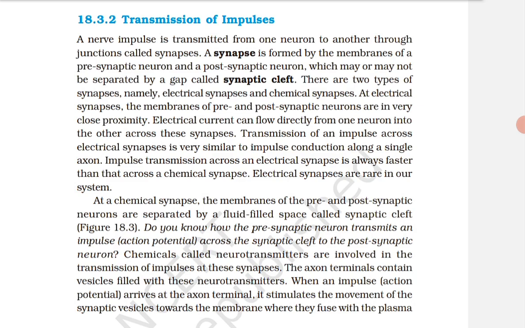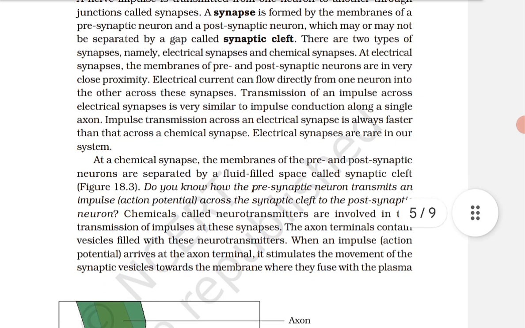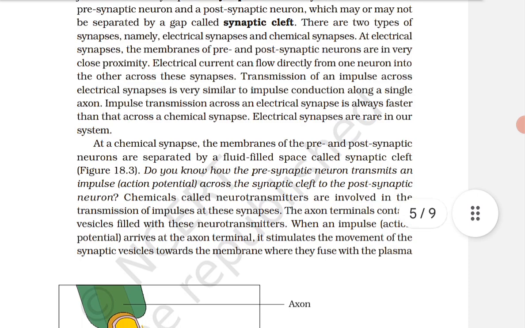The axon terminals contain vesicles filled with these neurotransmitters. When an impulse, that is, an action potential, arrives at the axon terminal, it stimulates the movement of the synaptic vesicles towards the membrane where they fuse with the plasma membrane and release their neurotransmitter in the synaptic cleft. Understood? The diagram is given here.